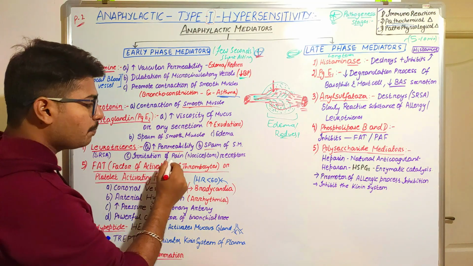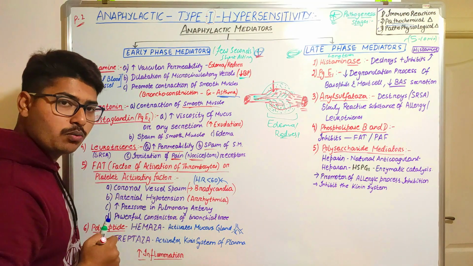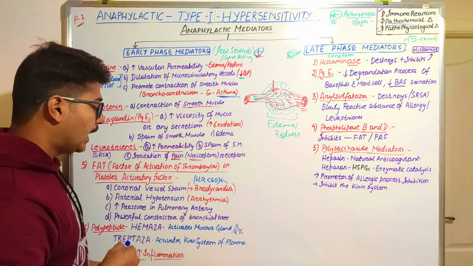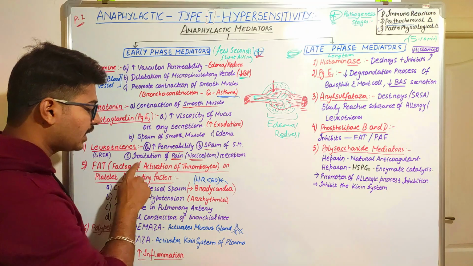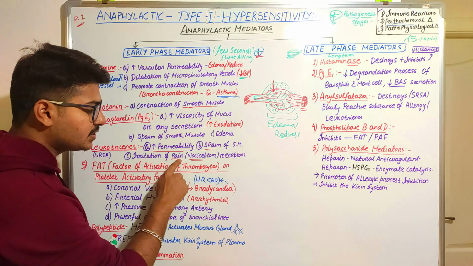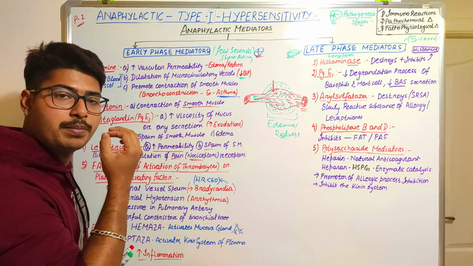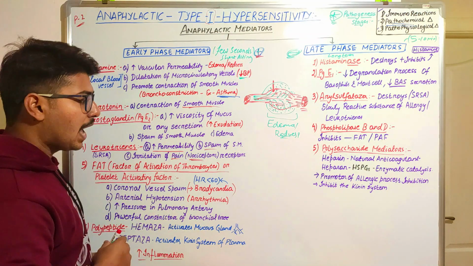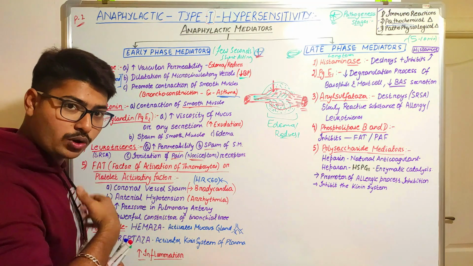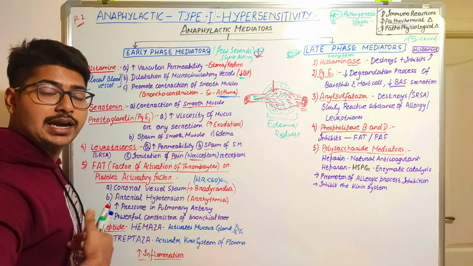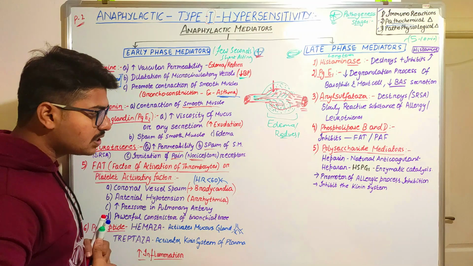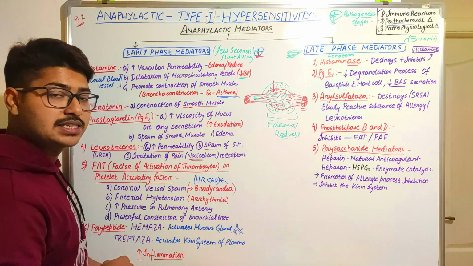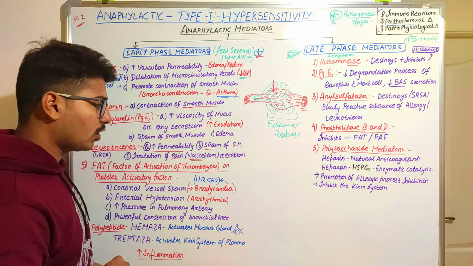Next comes the irritation of pain. This is the most important function of the leukotrienes. What is that? There will be an increase in the pain sensation due to the nociceptors, or the pain receptors, in the bronchial pleura. As the nociceptors are not present in the bronchial tree, they will be activating the nociceptors that are present in the pleura or any other sensitive part of our internal organs.